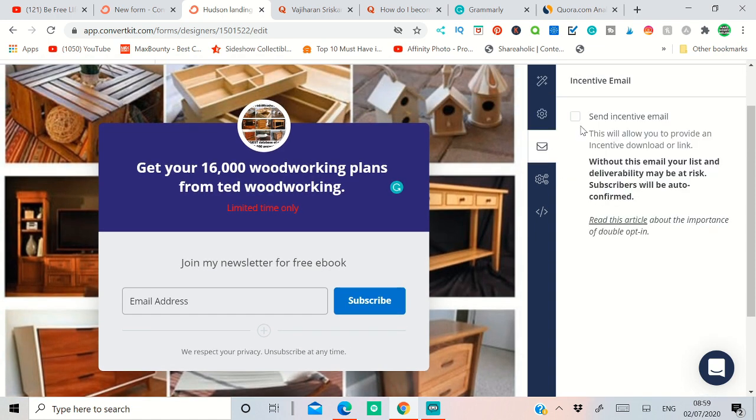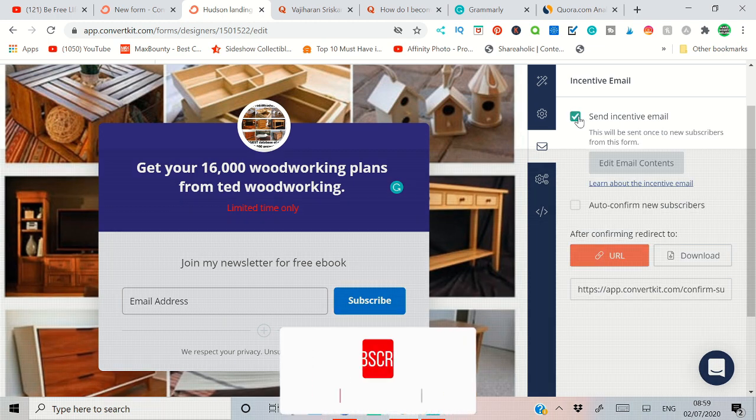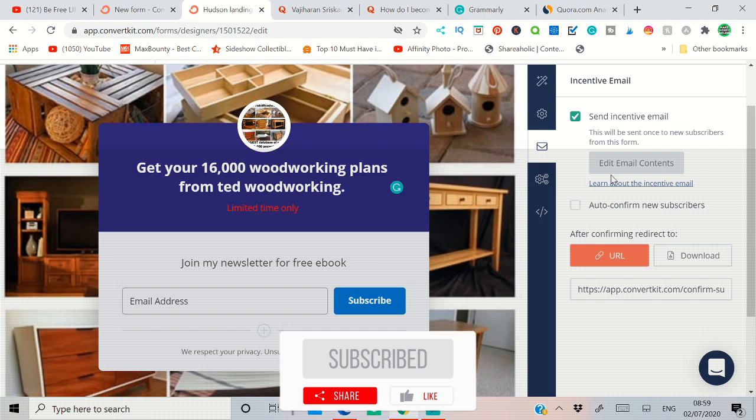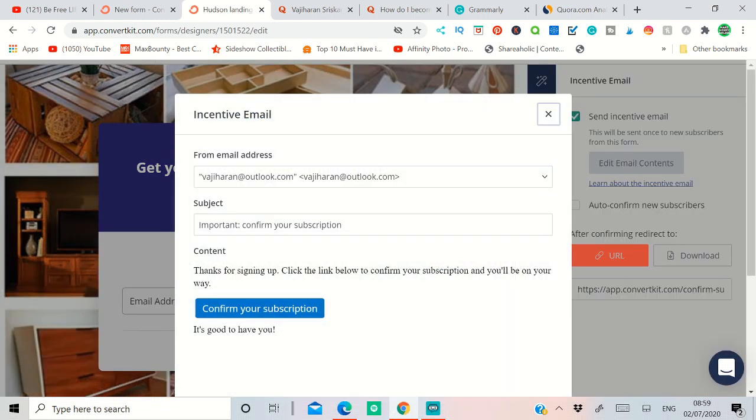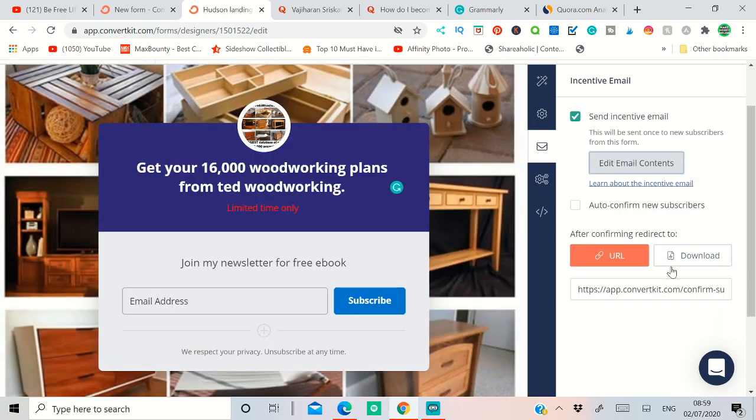The second thing is send incentive email. That means when a subscriber enters their email address, you can send them an email saying, okay, thank you for registering with us. You can see the email content, like if you click that, as an example: thank you for signing up, click the link below to confirm your subscription, and you're on your way. You can do that.